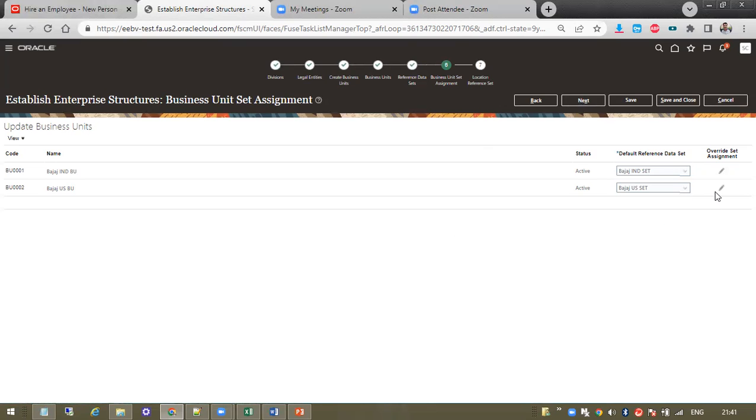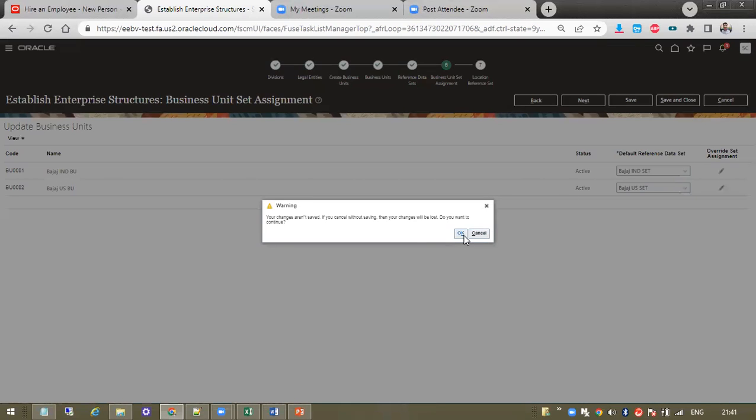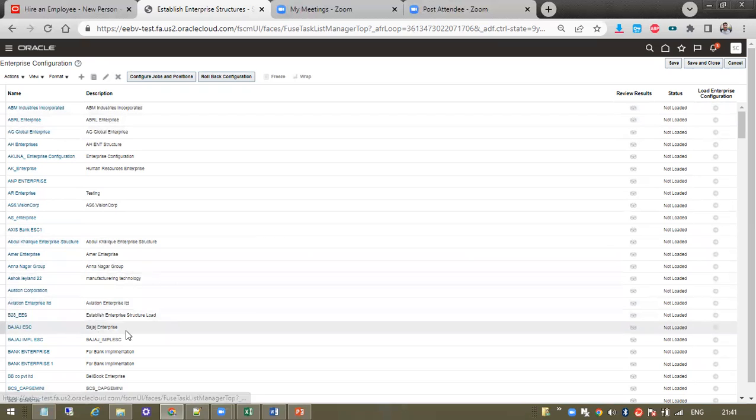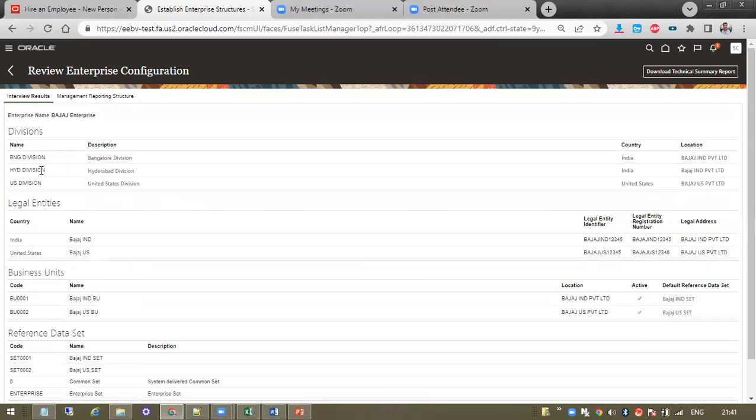Then going to the reference data set, it's already set. India has a different set and US has a different set. You can overwrite the set assignment. Yes, that is possible. In the next session I will show how to override that, because it's automatically created now. After creating some, we will practically override it, and then you can understand. Someone has already created this, so you can review the details for Bajaj. What are the divisions already created?